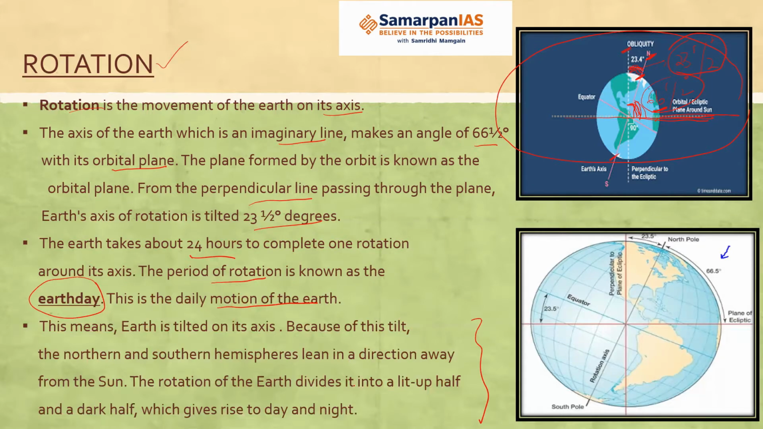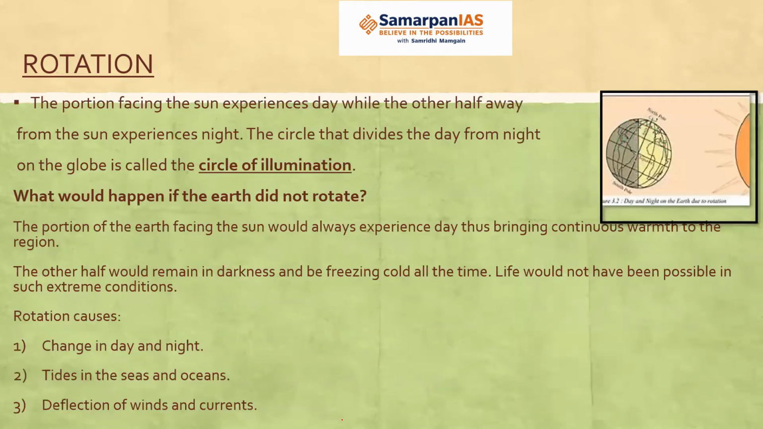The rotation of the Earth divides Earth into a lit up half and a dark half, which gives rise to day and night. See how day and night happens if you see this picture. Now, this is the axis of the Earth. Okay, it is tilted. See, now you can see that this half of the Earth, it is witnessing day. Okay, why? Because this half of the Earth is facing the sun.